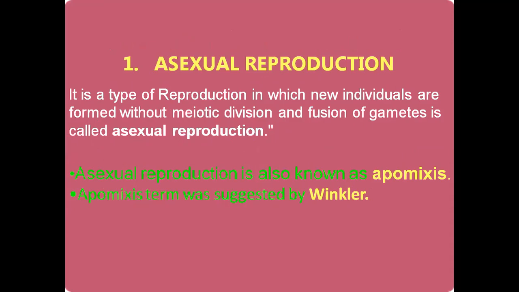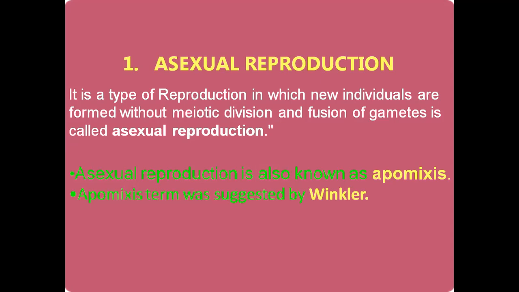It is a type of reproduction in which new individuals are formed without meiotic division and fusion of gametes. In simpler terms, in asexual reproduction there is no need of a gamete such as sperm and ova, and there is no need of meiosis. Meiosis and mitosis are very important and very deep processes. These are the cell divisions on the basis of which the human body exists.